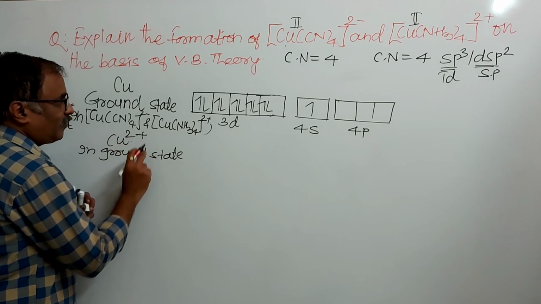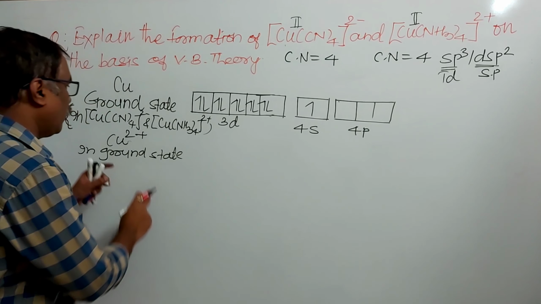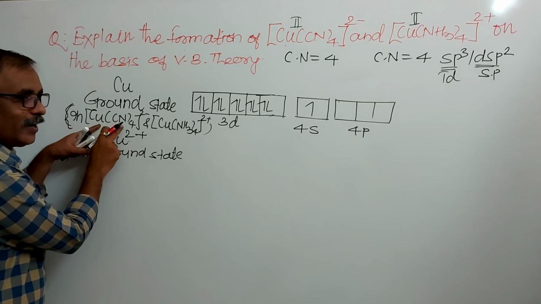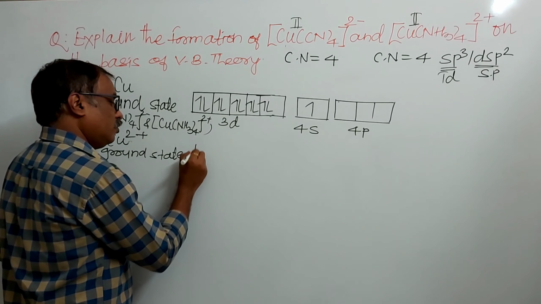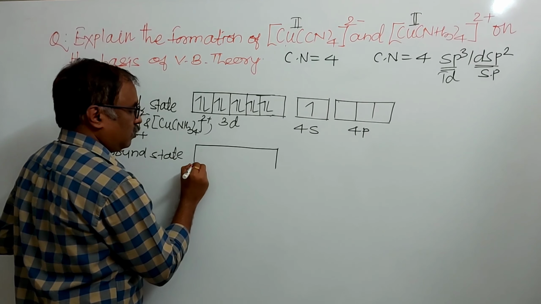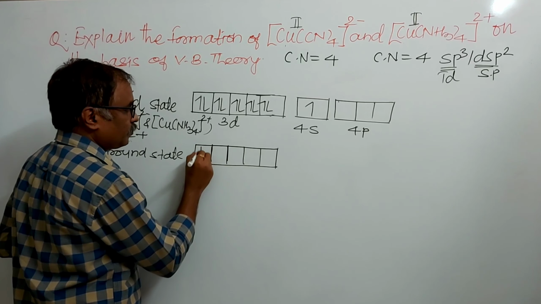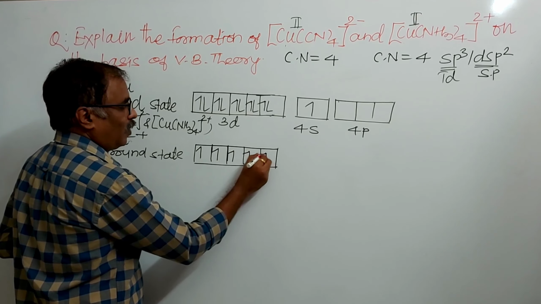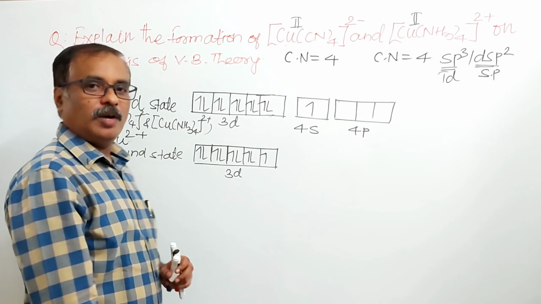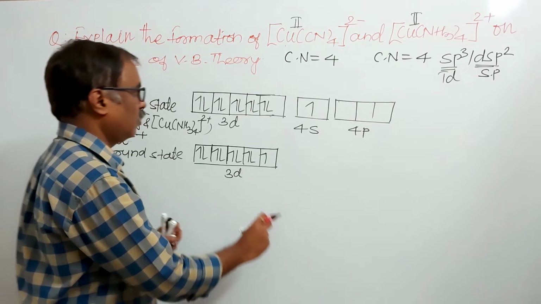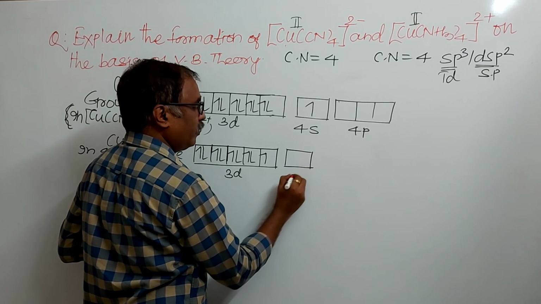The meaning of plus 2 is removal of 2 electrons. How many electrons are removed? 1 electron from 4s and 1 from 3d. This is the electronic configuration of Cu plus 2 in tetracyanocuprate(II) as well as tetraamminecopper(II). With removal of one d electron it will be 3d9, because plus 2 means removal of 2 electrons, one from 4s and one from 3d. So here it is 3d9, and 4s will now be empty.